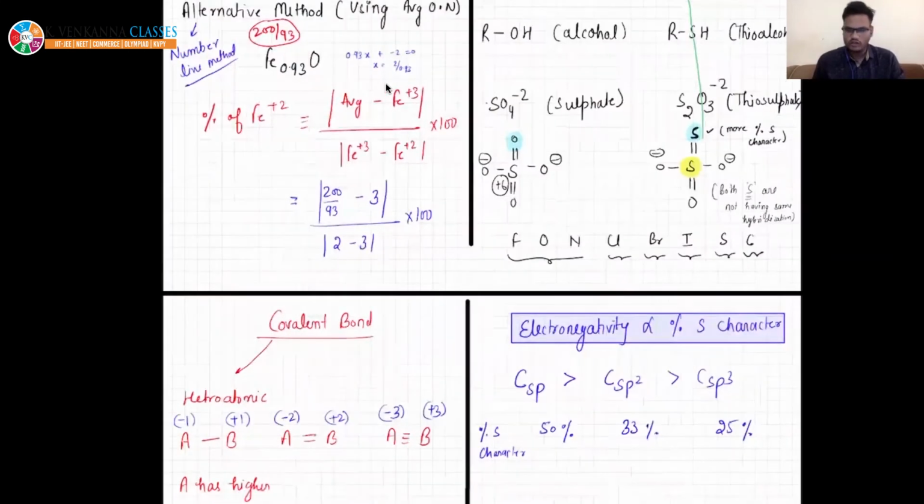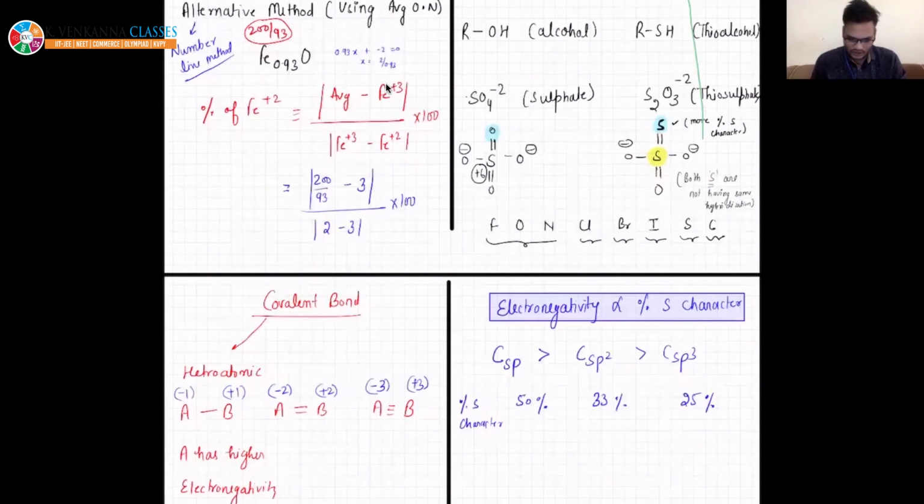So if you try to solve this, then as this blue marked sulfur is having more percentage S character, the oxidation number of this will become -2. In this case, it will become -2. And to solve this oxidation number for this sulfur, you need to break 6 bonds. And all these 6 bonds are more electronegative than present sulfur. So this sulfur will have +6.